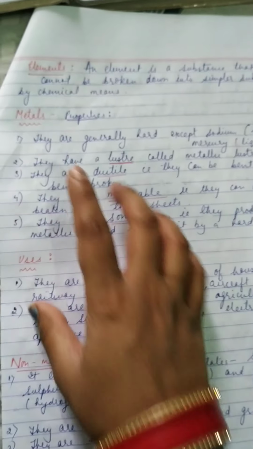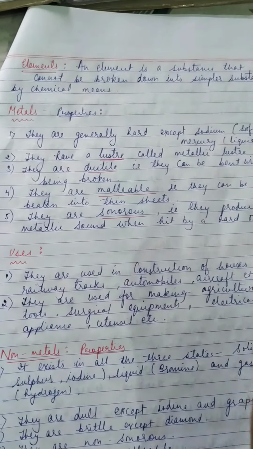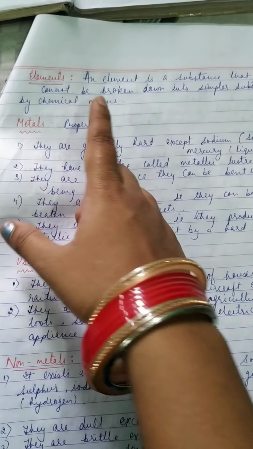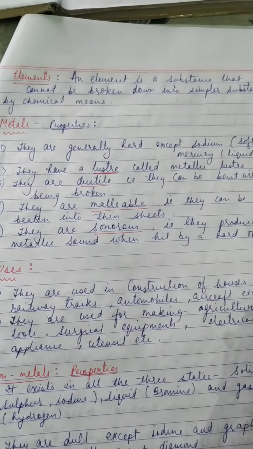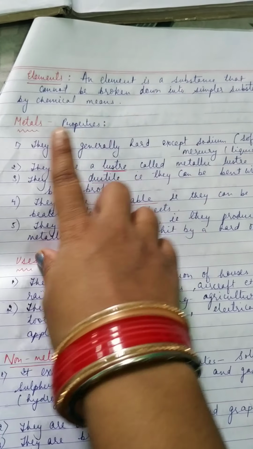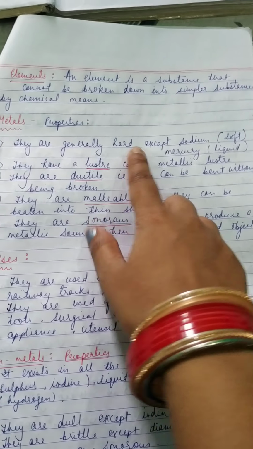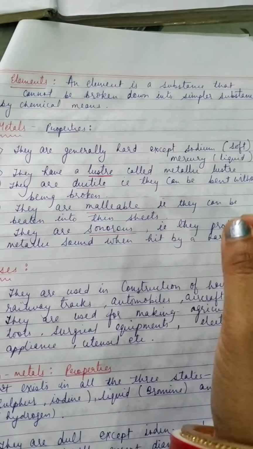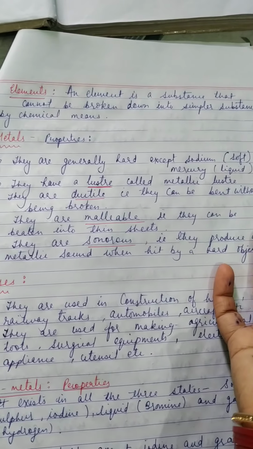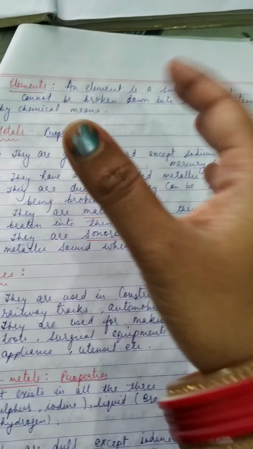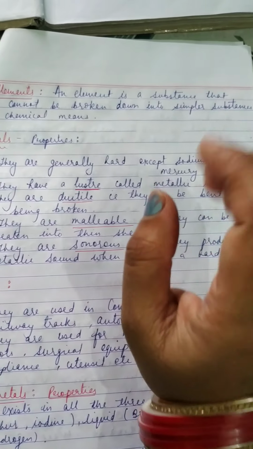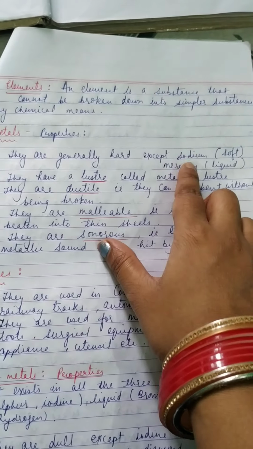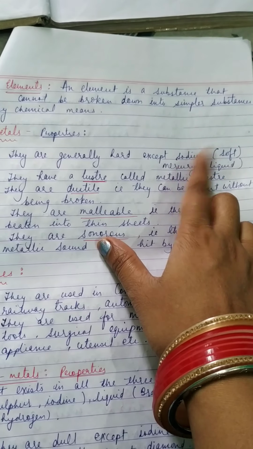Here, we are only going to discuss the properties and uses of the metals and the non-metals. So what is a metal? Metals are the elements which are good conductors of heat and electricity. What is the first property of metals? They are generally hard. There are a few exceptions like sodium and potassium. They are very soft solids because they can be easily cut by a knife.